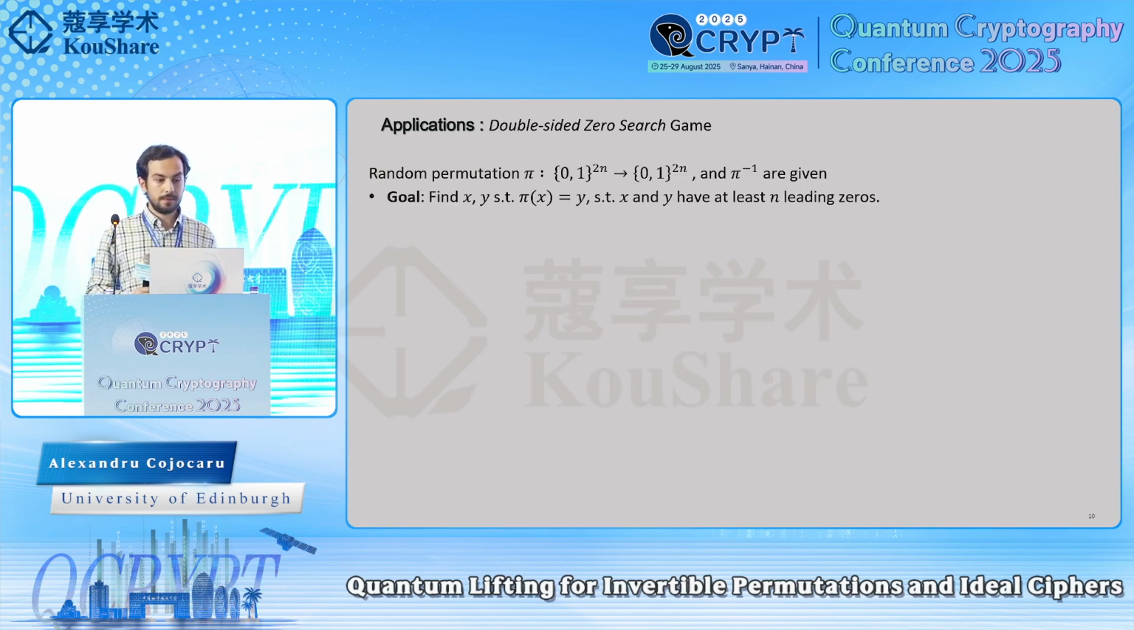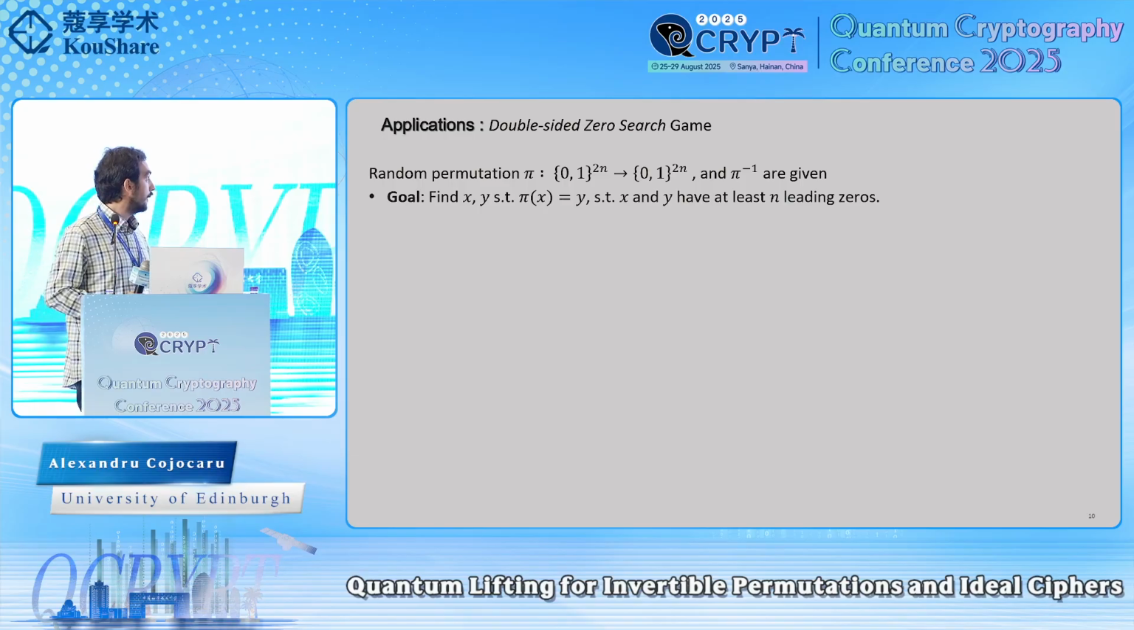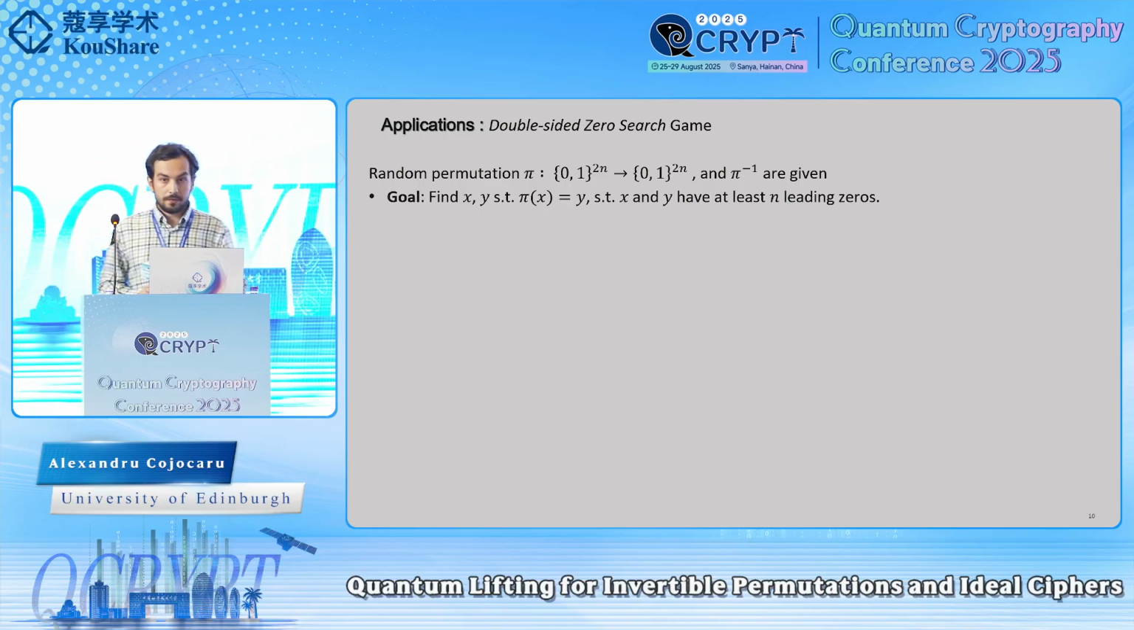So now let's revisit these applications in a bit more detail. If we look at the double-sided zero search game, in this problem we are given a random permutation that acts on n-bit strings and its inverse. And the task is to find a pair (x, y) such that pi of x is equal to y, and moreover x and y must have at least n leading zeros.